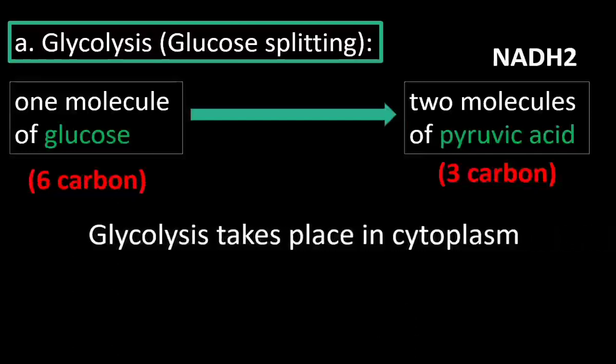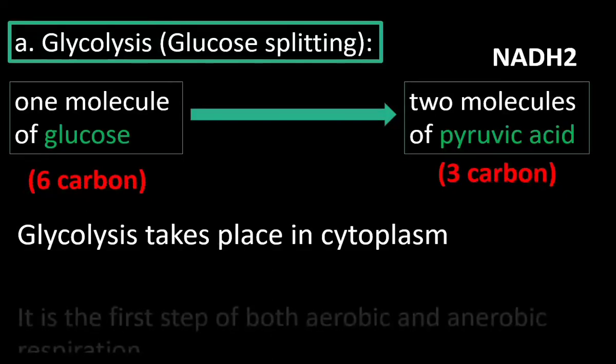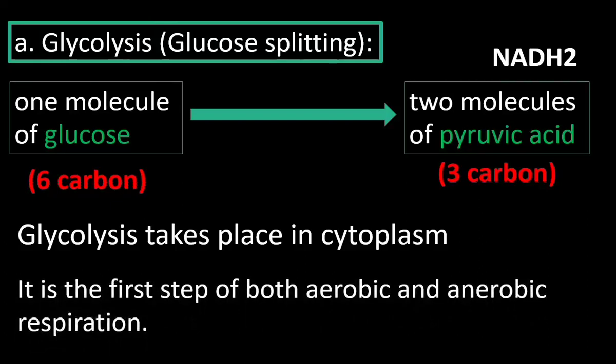Glycolysis takes place in the cytoplasm. Glycolysis is the common step of both aerobic and anaerobic respiration. Anaerobic respiration also starts from glycolysis. Glycolysis takes place in the cytoplasm. Aerobic organisms also have cytoplasm. Anaerobic organisms also have cytoplasm.